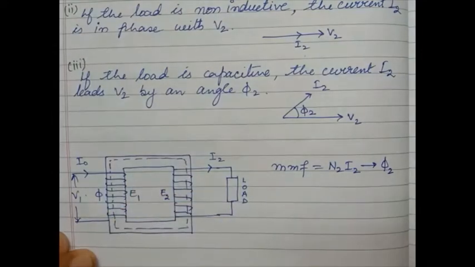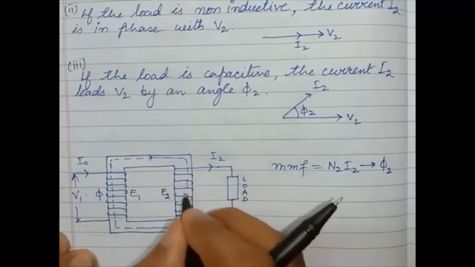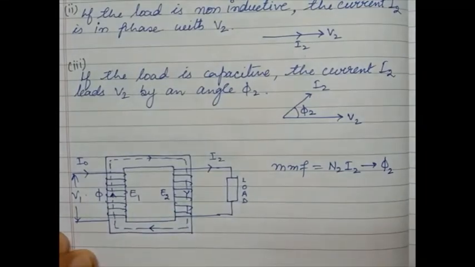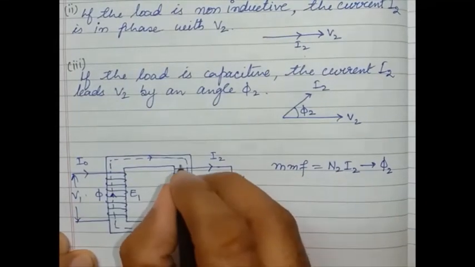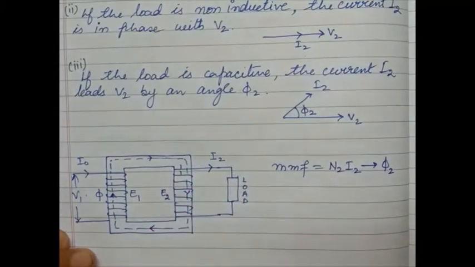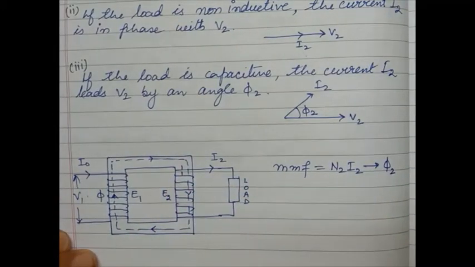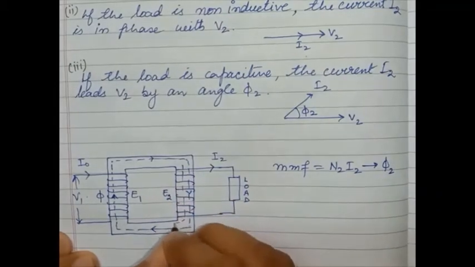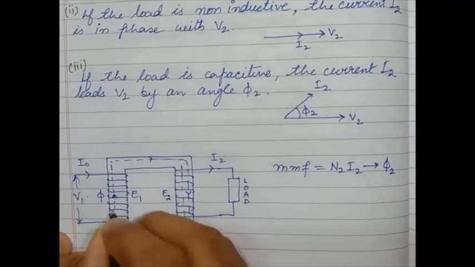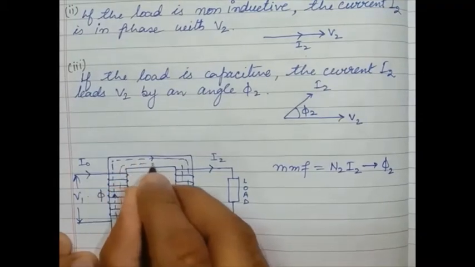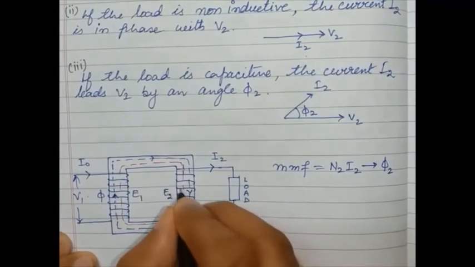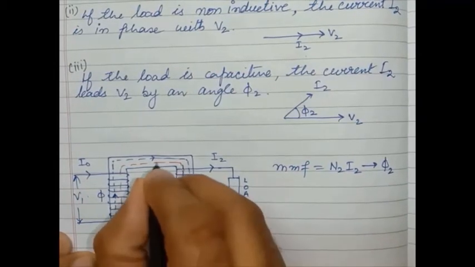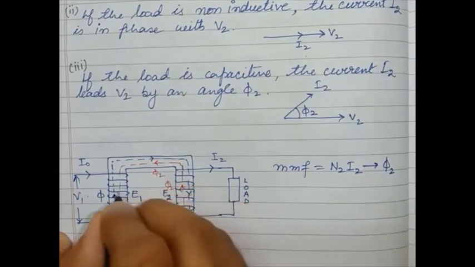Suppose this is the flow of phi, clockwise. Because of this I2, another flux is established, known as phi 2, and it is in phase opposition to phi. This is upward, this is phi 2.